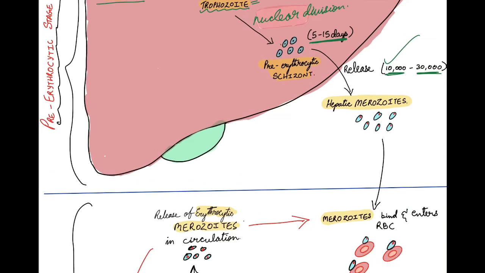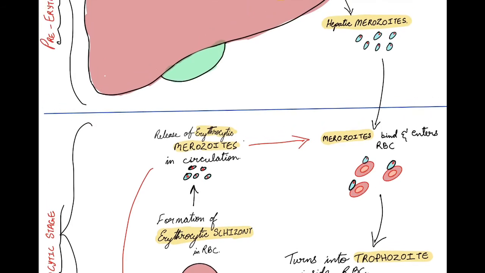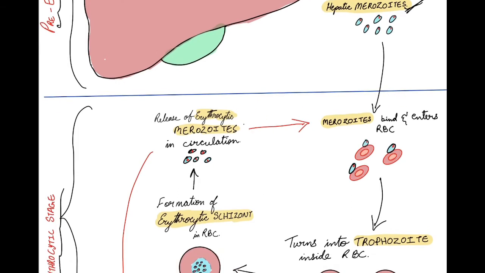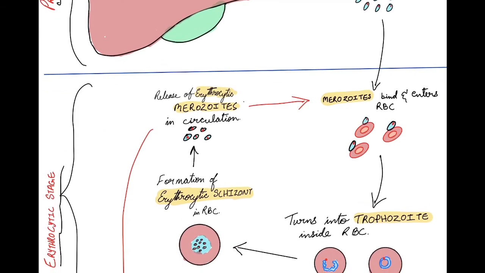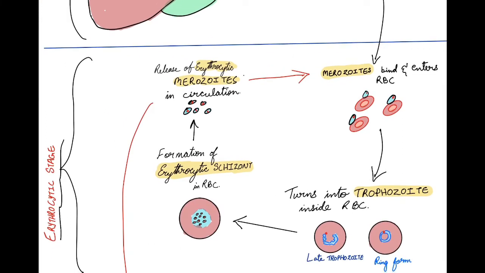Now, coming to the erythrocytic stage. The erythrocytic stage starts off with the hepatic merozoites entering the systemic circulation. Once it enters the circulation of the human body, it enters the RBC, that is the red blood cells of the body, by the process of endocytosis. Once it enters the RBC, it turns into trophozoite. The 2 forms of the trophozoite are ring form and late trophozoite form.